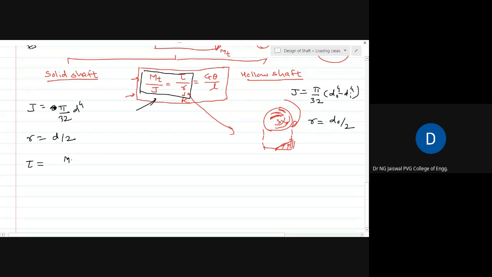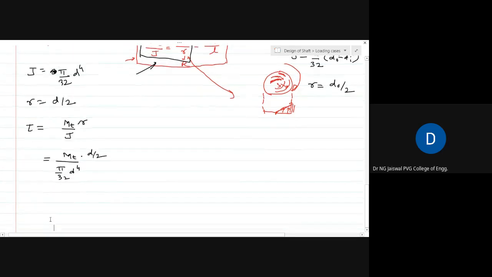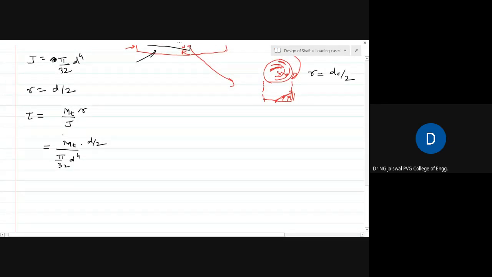Tau is equal to mt upon J by R. So this is equal to mt upon J, which is now pi by 32 d raised to power 4, into R. R is equal to d by 2, diameter by 2, right? So what do you get? Tau is equal to, 32 will be in the numerator, 2 will be in the denominator. You can cancel it. 2 ones are 2, 2 16s are 32.